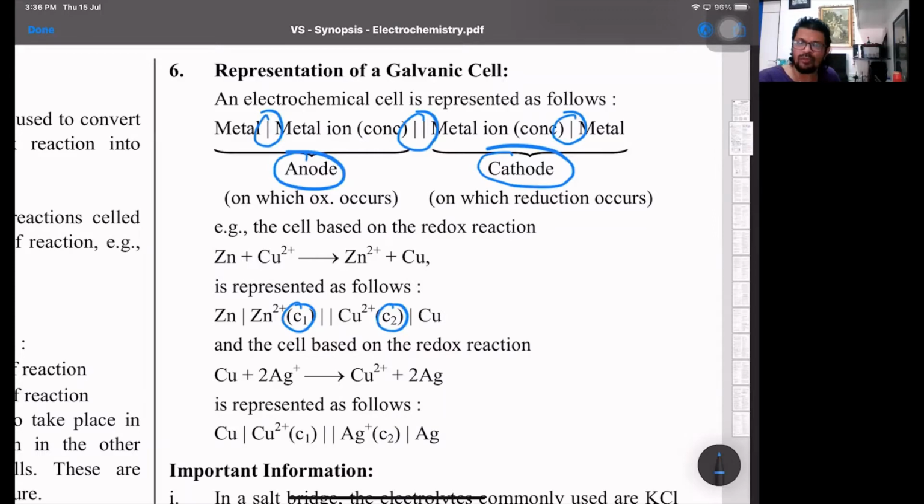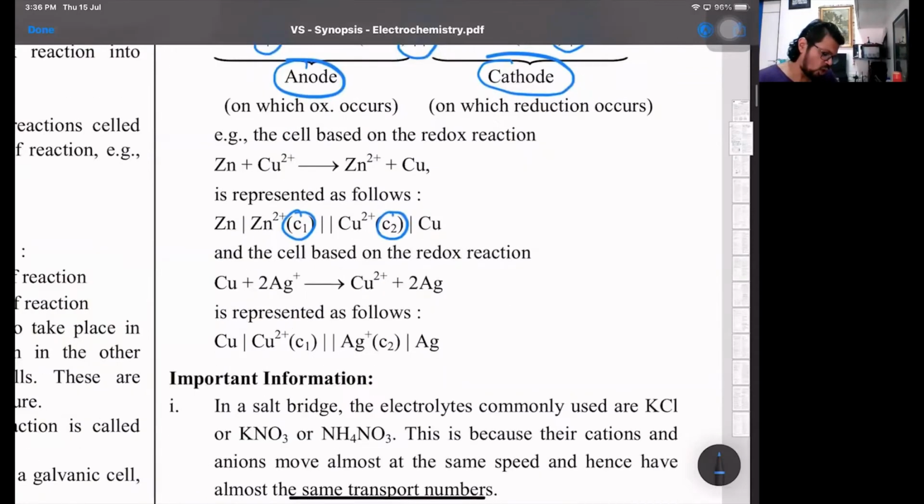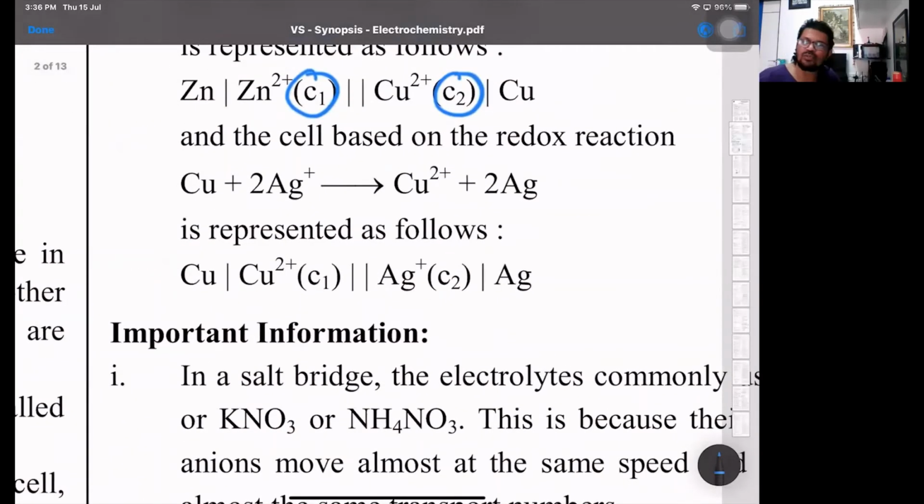So whenever you see a cell representation, on the left hand side is your anodic half. For example, copper with cupric ions and silver ions with silver. So 0 to +2, that's the anodic half. On the right hand side, +1 to 0. So that's the cathodic half. That's reduction, where silver ions are reduced to silver. So that's the cathode part.